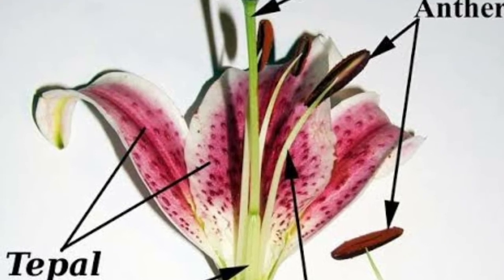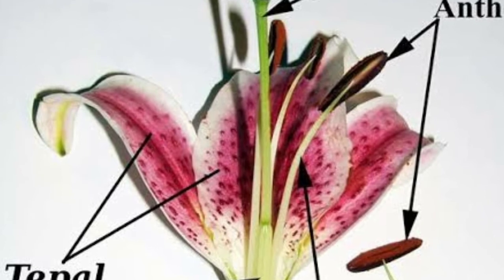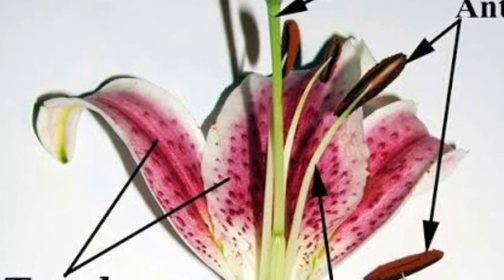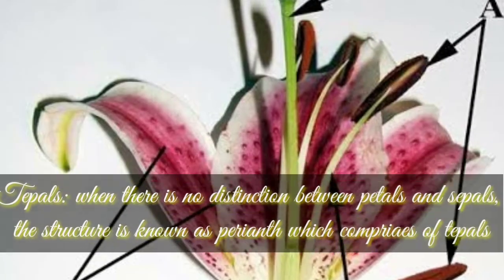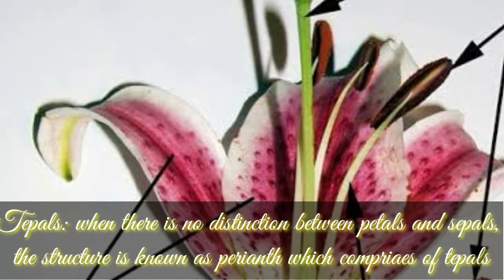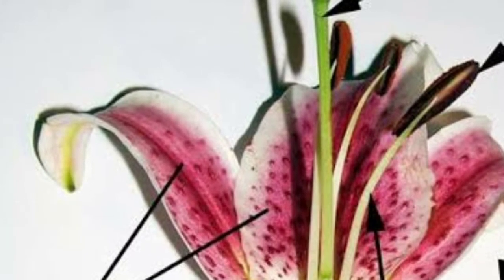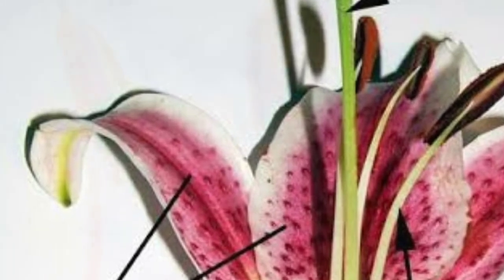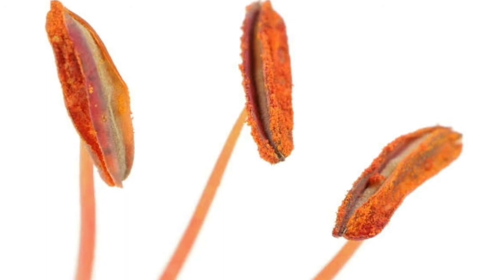When there is no distinction between petals and sepals of a flower, the structure is known as perianth, which comprises tepals. Tepals are common in monocots. For example, aloe and tulip. So this was all about the accessory or non-essential parts of a flower. Now let's discuss the essential parts of the flower.